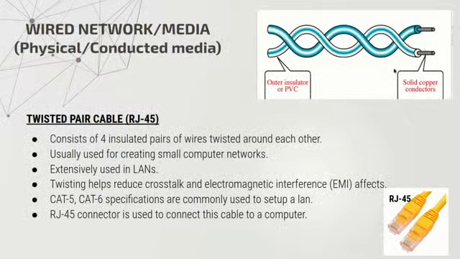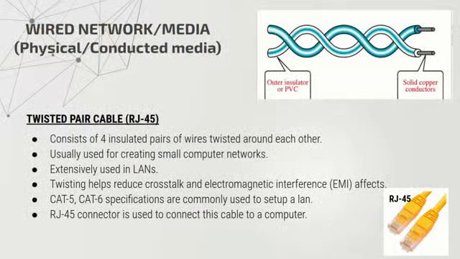Such cables are called twisted pair cables, and they are usually used for creating small computer networks such as LANs. The main use of twisting such cables is to reduce crosstalk and electromagnetic interference.